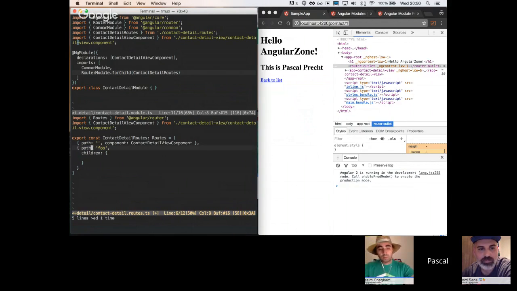If your entry path here, let's say this one, doesn't load the contact detail view component, but instead would redirect to, let's say, foo, then this one could load children at that point. Okay. So then you would basically load multiple things at the same time. I'm not sure if nested lazy loaded modules work.